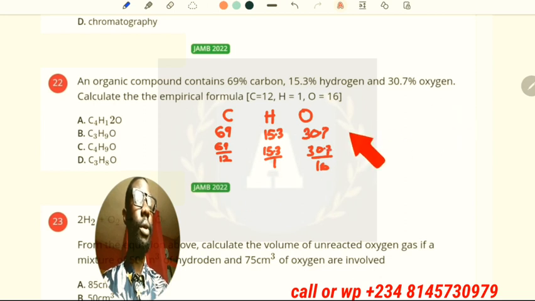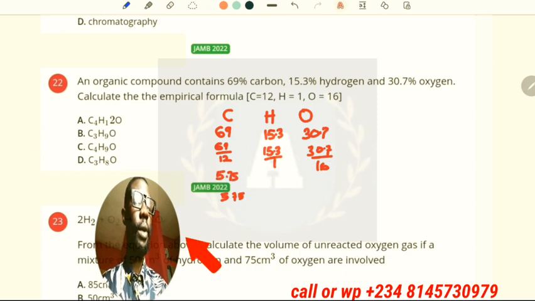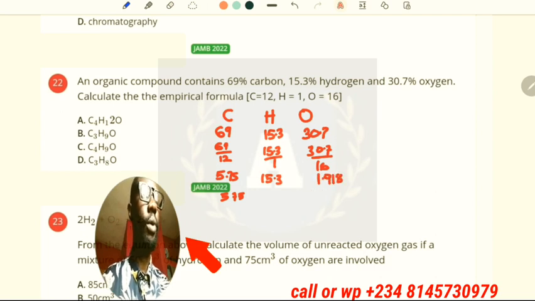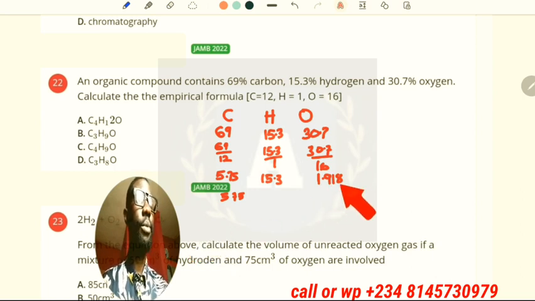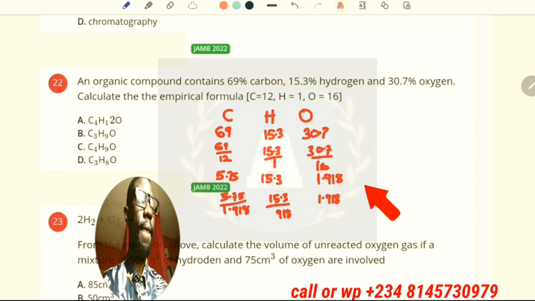So when we divide this, we got 5.75, and this is 15.3, and this is 1.918. So the smallest mole ratio is 1.918. So we divide all through by the smallest mole ratio.